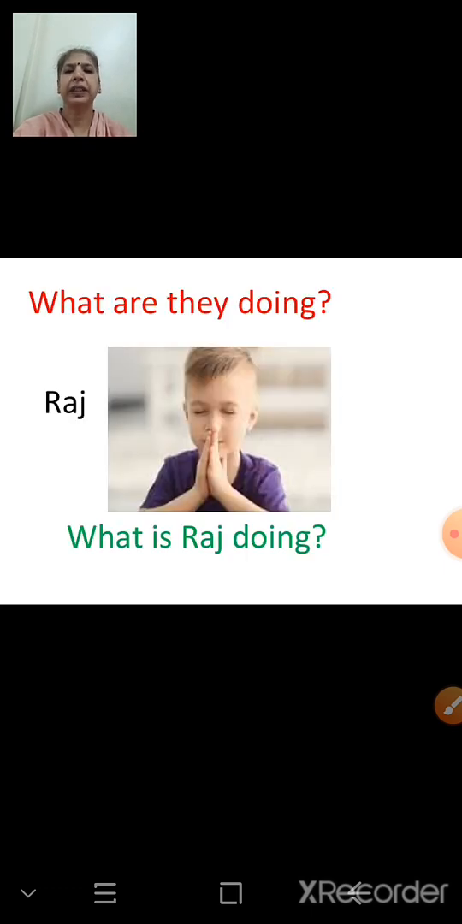Now what are they doing? Look at this picture. Here is one boy. His name is Raj. What is he doing? He is praying. See, his hands are joined, eyes are closed, he is praying.